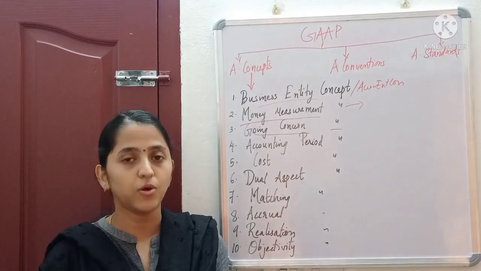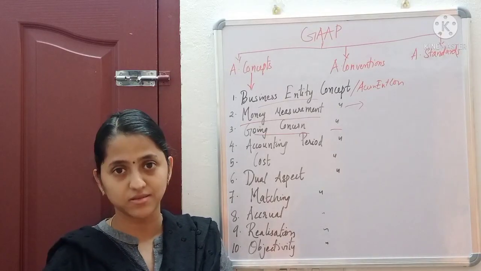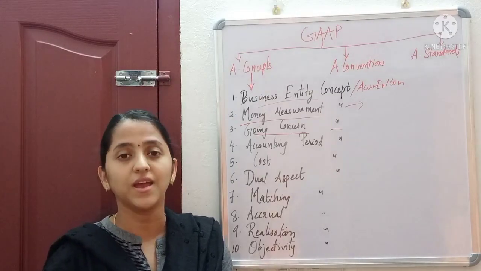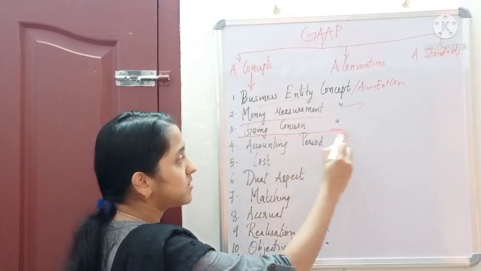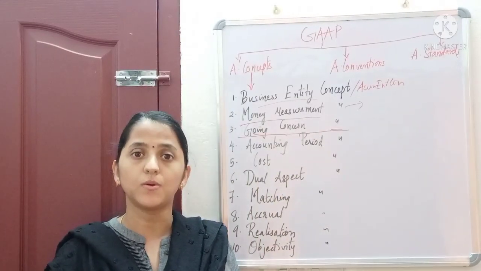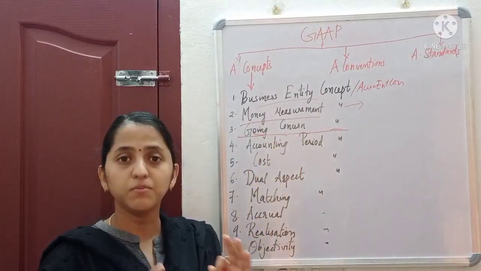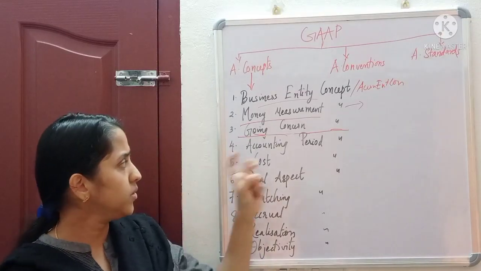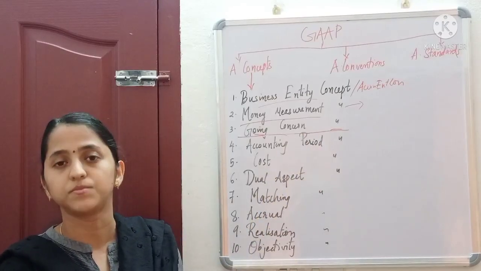Our business will not be stopped, or we assume that it will not be stopped the next day or the next month. It is going on a continuous basis. That is what is going concern concept. So the records or transactions which we record are recorded based on the idea that our business is a going concern entity.